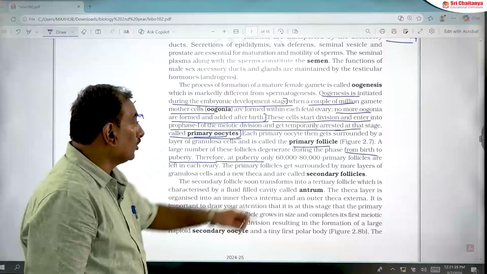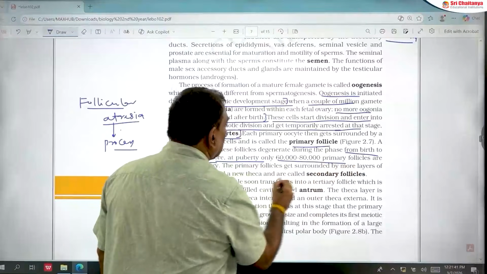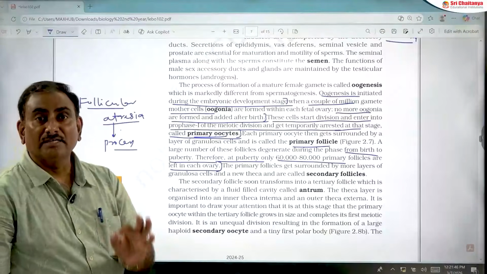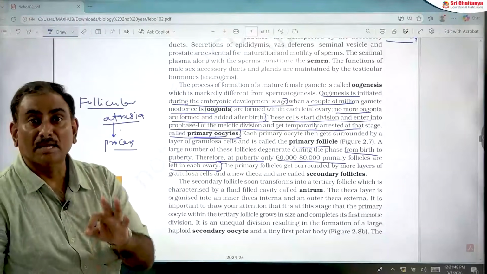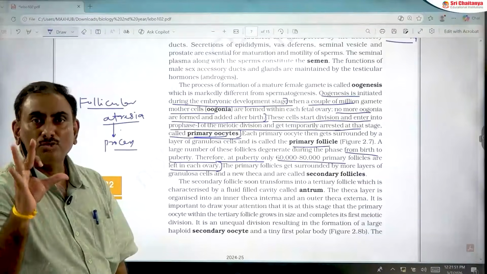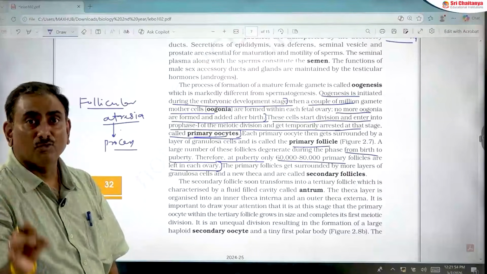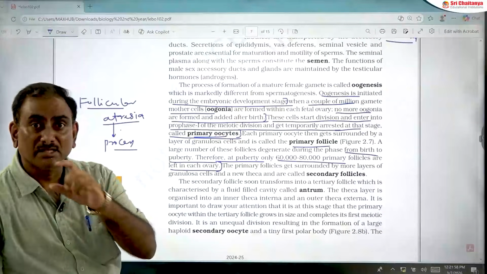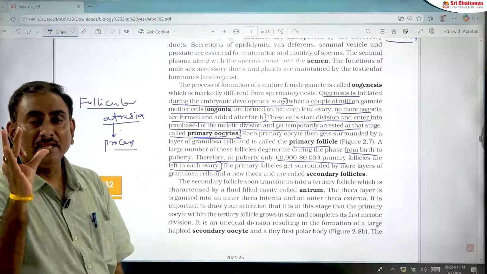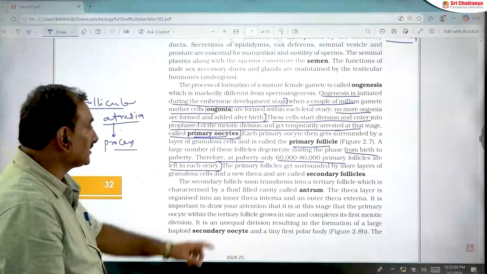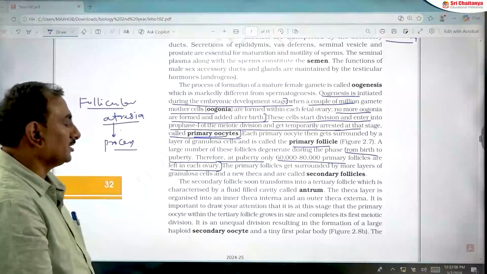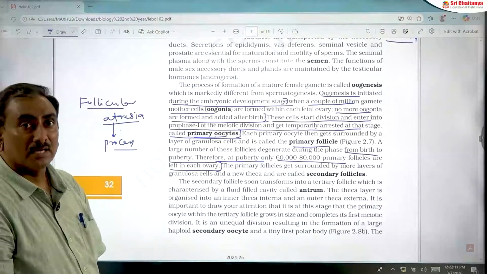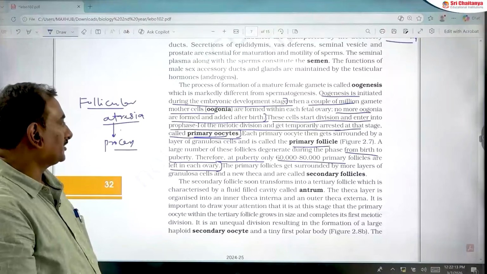Therefore, at puberty, only 60,000 to 80,000 primary follicles are left in each ovary. Each ovary contains 60,000 to 80,000 primary follicles. So both ovaries contain how many primary follicles at the time of puberty? 1,20,000 to 1,60,000. Each ovary at the time of puberty contains 60,000 to 80,000 primary follicles, so both ovaries 1,20,000 to 1,60,000 primary follicles. This point is very important.